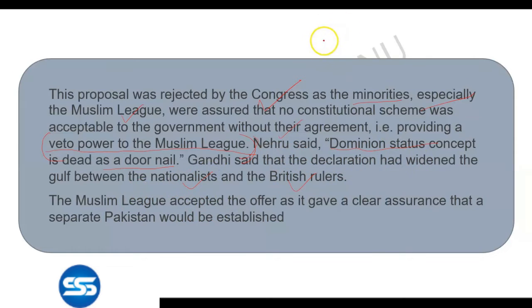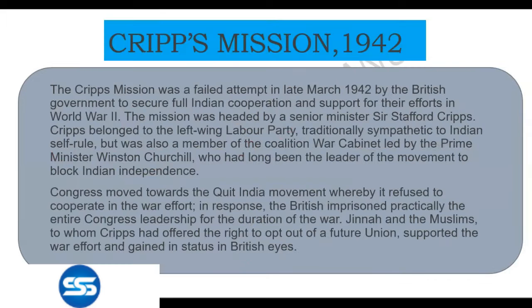So what is the response to August Offer by the prominent leaders like Mahatma Gandhi and Jawaharlal Nehru? Nehru said the dominion status concept is dead as a doornail. Gandhiji said it has widened the gap between nationalist and British rulers, and also it gave veto power to Muslim League. The Muslim League accepted the offer as it gave a clear assurance that a separate Pakistan would be established. So through August Offer, they got a hope that Pakistan can be established.